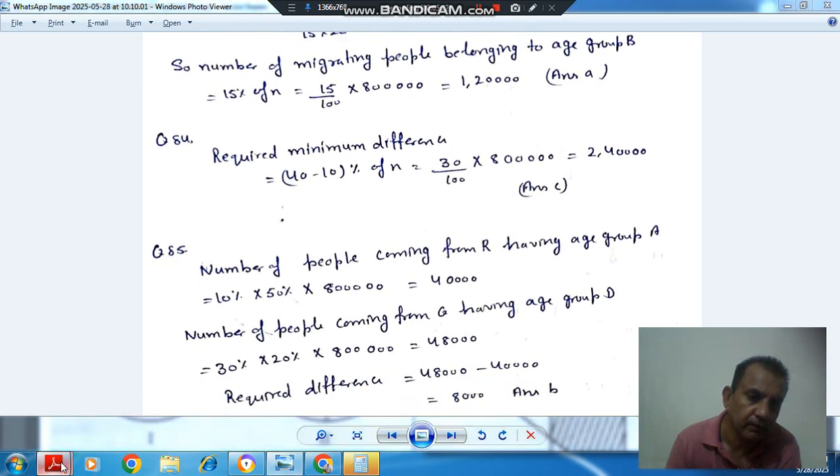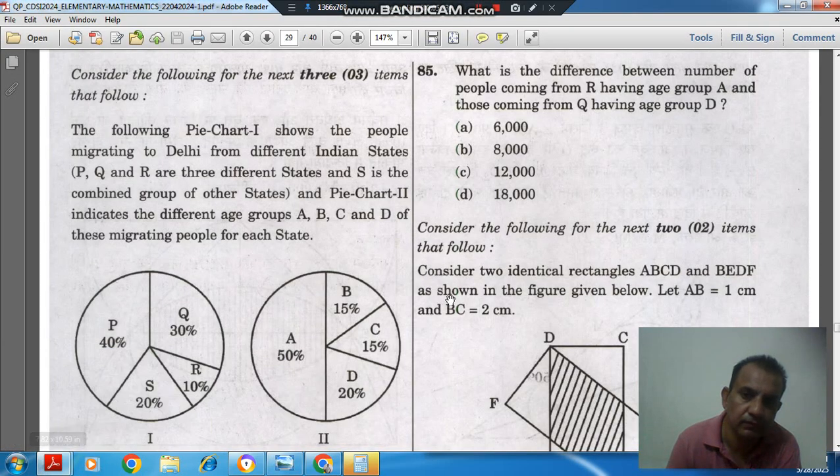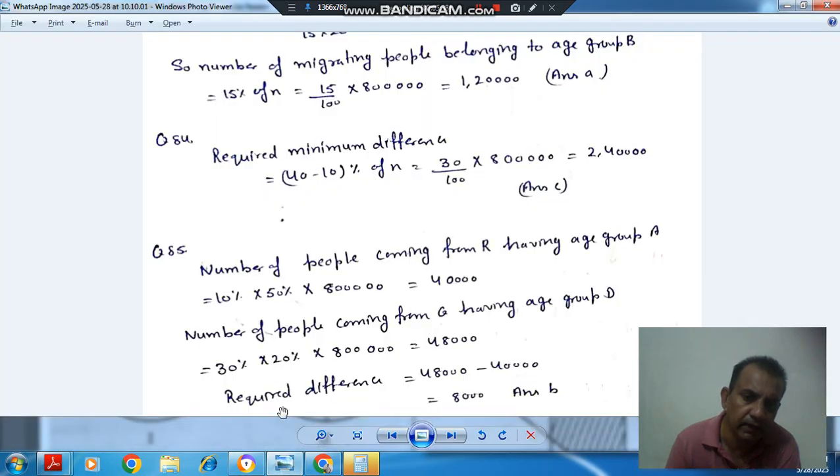Similarly, for the number of people coming from Q having age group B, Q is 30% and the age group is 20%. In the same way, we'll calculate this: 30 into 20 in percentage into 8 lakh. So that will be 48,000. So the difference is 48,000 minus 40,000. So that is 8,000. So the answer is option